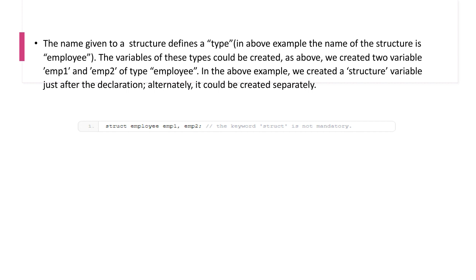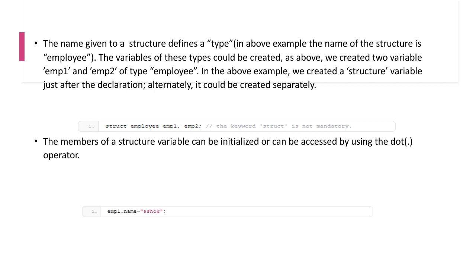Here, suppose I want to initialize the value of the member name of emp1: emp1 dot name is equal to Ashok, your name. And information contained in one structure can be assigned to another structure of the same type.